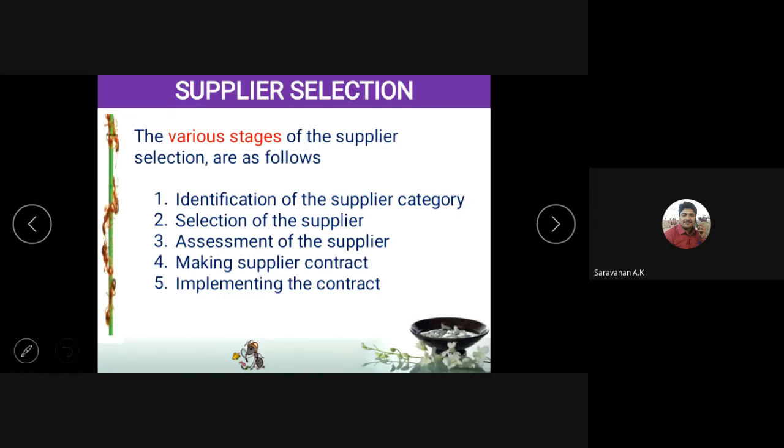Is there any doubt up to this point? We discussed the assignment. We discussed what sourcing is, what components can be sourced, and how to select a supplier for sourcing. That is what we have discussed so far. Up to this, is there any doubt?